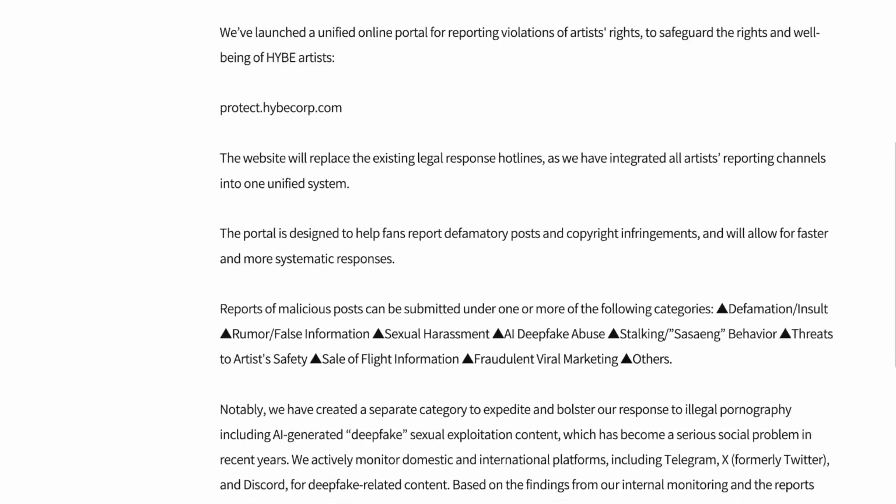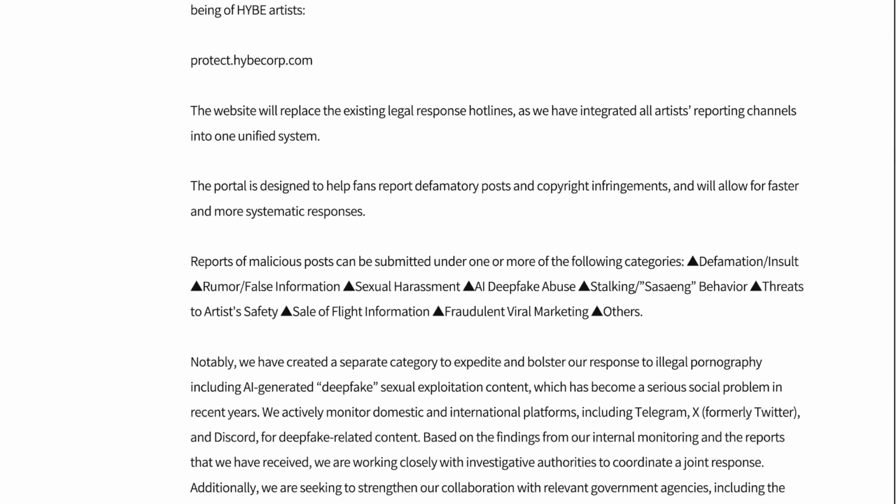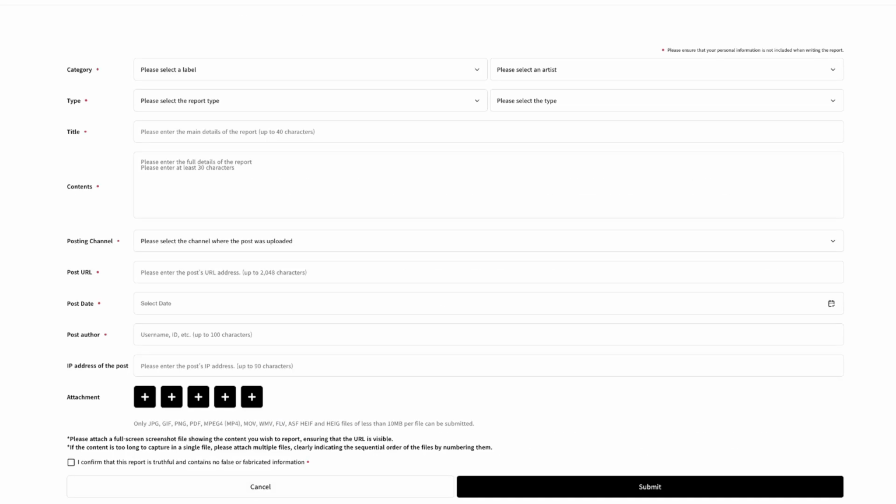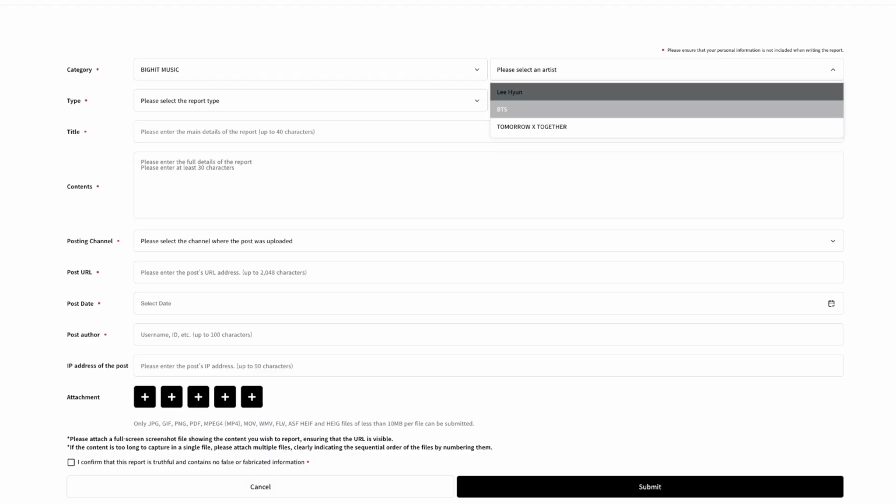Now here are some categories that you can report about: defamation, insult, rumor, false information, sexual harassment, AI deepfake abuse, stalking, threats to artist safety, sale of flight information, fraudulent viral marketing, and others. Okay, so category will be Big Hit Music, and then artist will be BTS. So done. Of course, if it's a different label, then it'll be a different matter. For now, let's go with BTS.